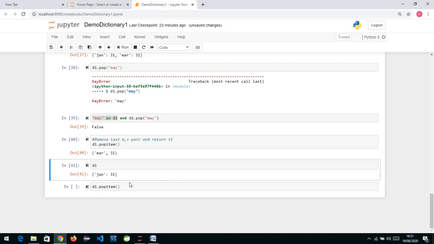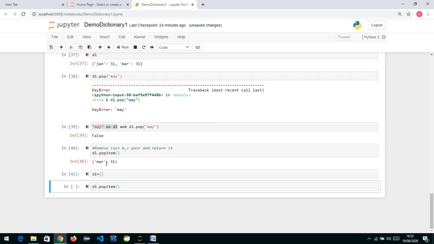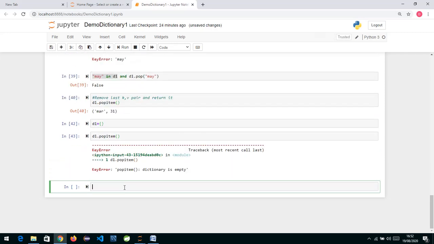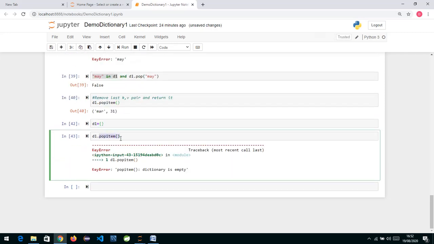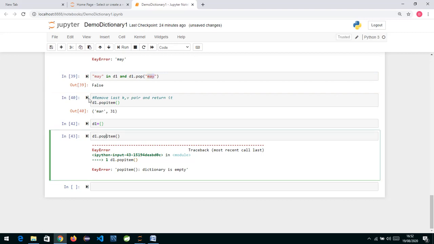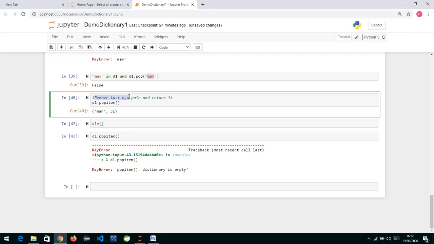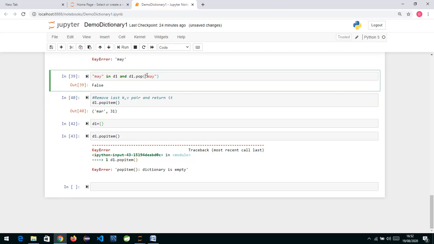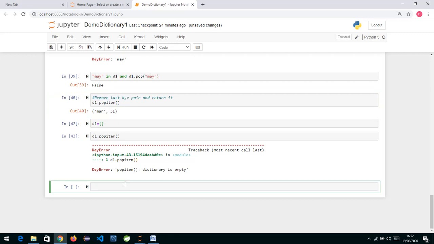Error. For popitem, if the dictionary is empty and you try to remove an item, it is going to give you an error. So suppose I create an empty dictionary like that and now I say popitem, it is going to give me a KeyError. But always remember the pop method takes a key as input, so you can delete any key, whereas popitem is always going to remove the last key value pair and return it back. So popitem always removes the last, whereas pop removes whichever key you specify.